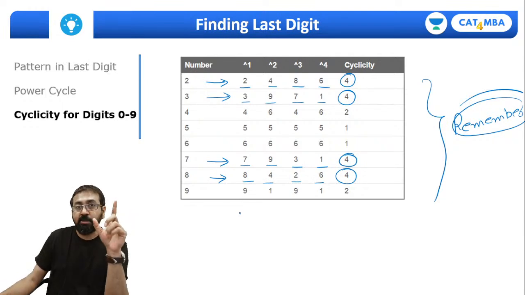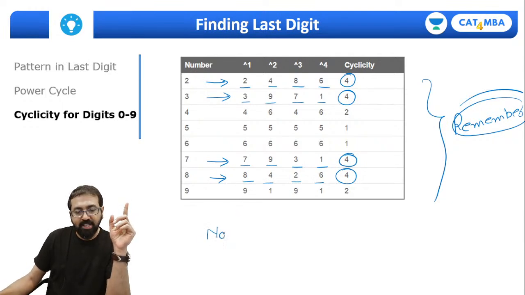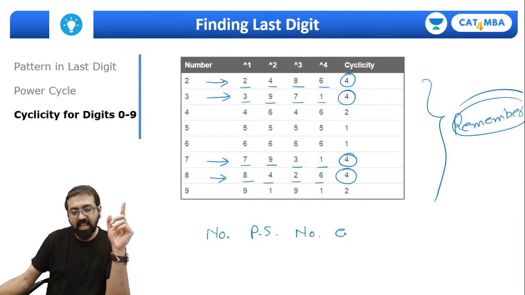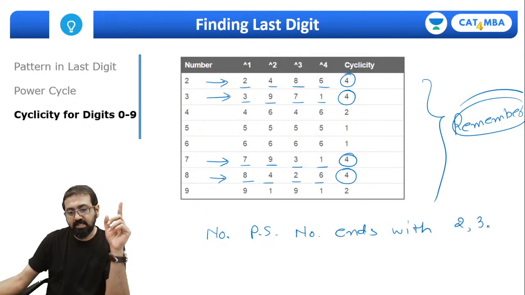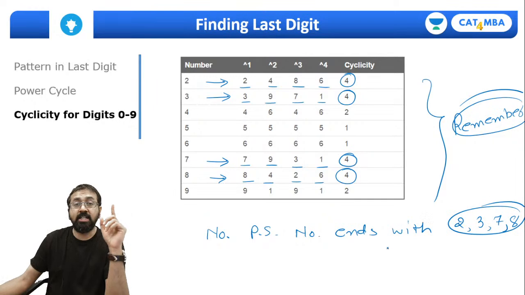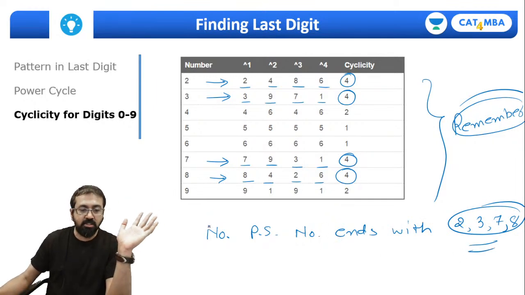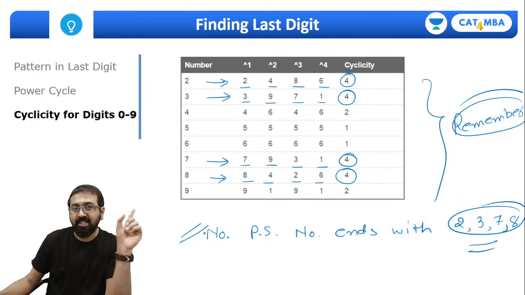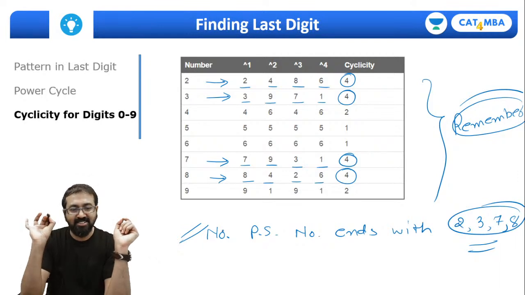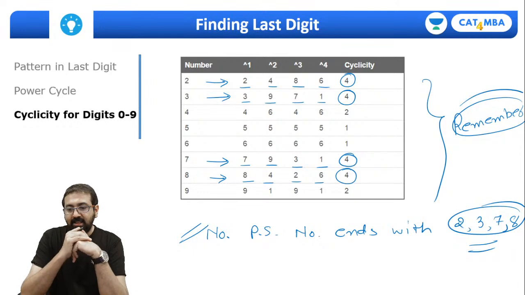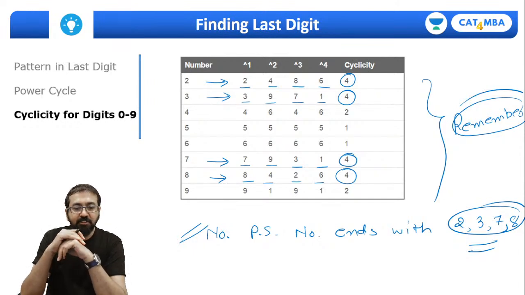In fact, guys, now let me tell you one thing. No perfect square number ends with 2, 3, 7, 8. You will never find these digits at the end of any perfect square number. This is the point that you need to write down in that notebook which we have prepared, where we are writing all the important points. So please note down this point over there, everyone. Are we clear with this?